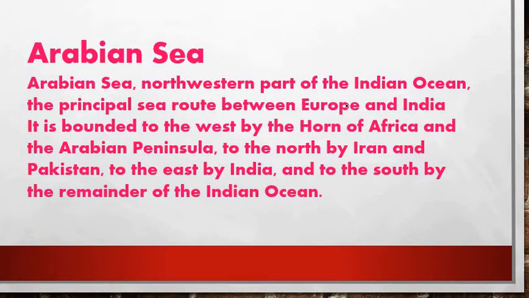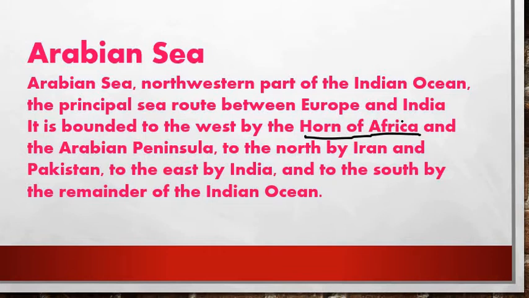Next, it is bordered to the west by the Horn of Africa. So here your homework is the Horn of Africa. It has 4 countries in the African region. So what are the 4 countries? Please comment below, just google it, Horn of Africa, you will get the answer, right friends.